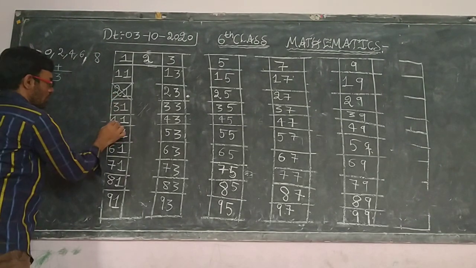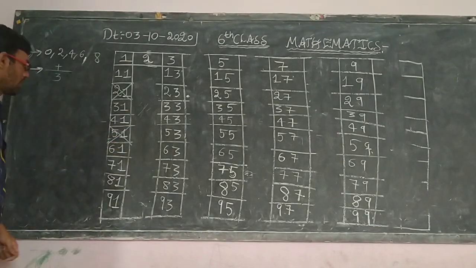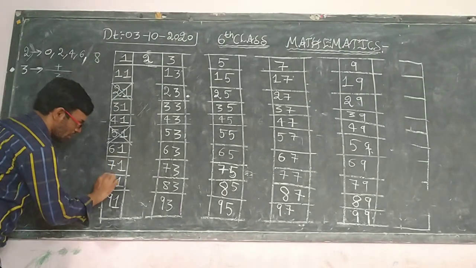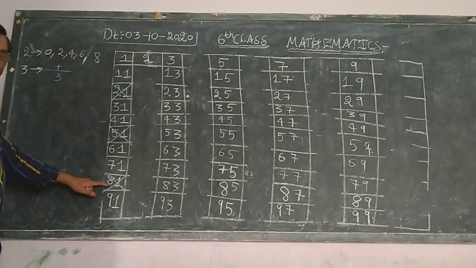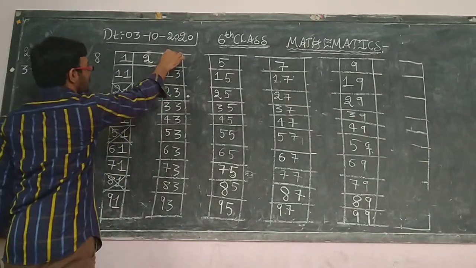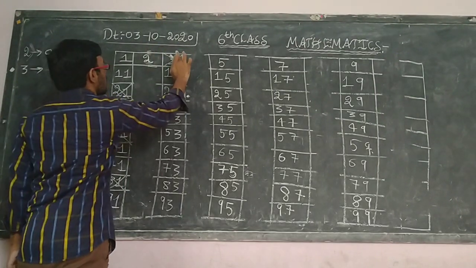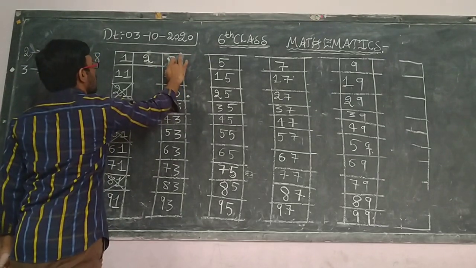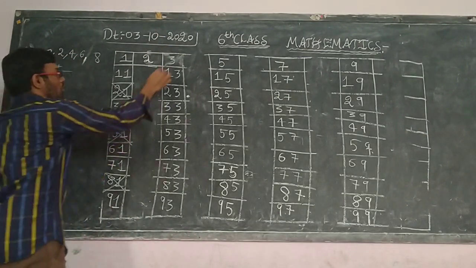Next, 3 plus 1 is 4, 4 plus 1 is 5, 5 plus 1 is 6. So 6 is divisible by 3. Next, 6 plus 1 is 7, 7 plus 1 is 8, 8 plus 1 is 9. So this is also divisible by 3. Next, 9 plus 1 is 10, so this one we don't need to cut. Next, 3. 3 is also divisible by 3. This one you just leave it. Whatever divisibility we are taking, that one we are supposed to leave.